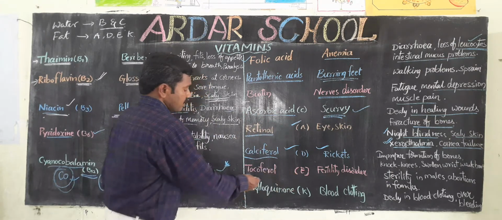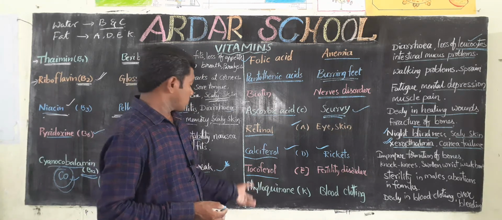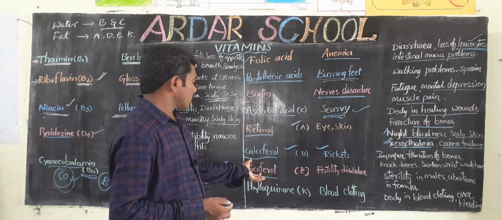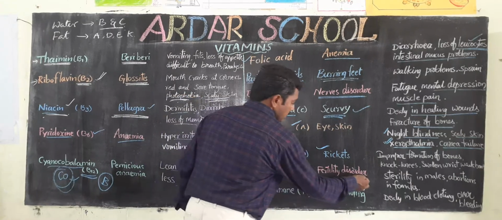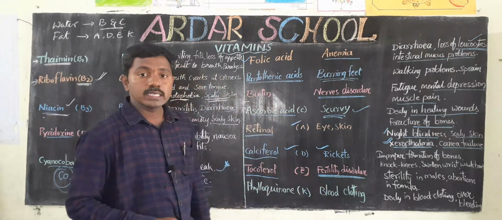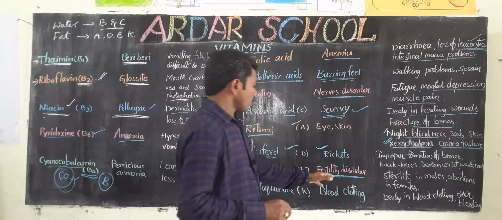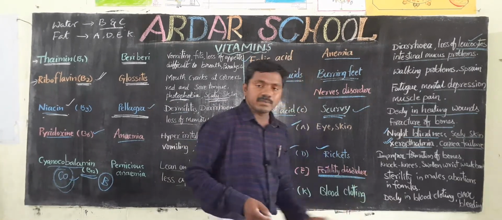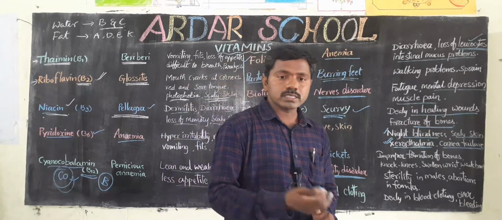The scientific name is tocopherol. What is the deficiency? Lack of tocopherol causes fertility disorder. Sterility in males, and abortions in females.